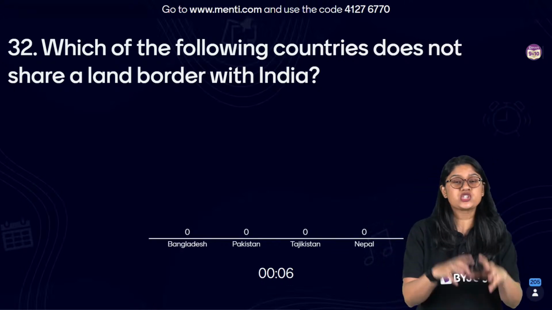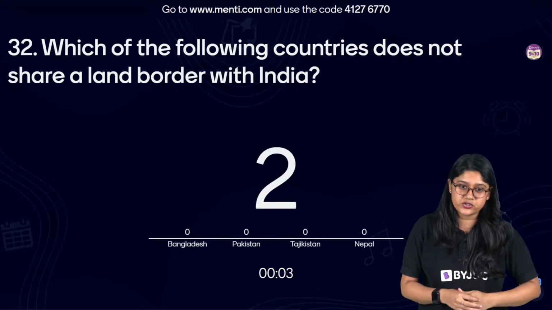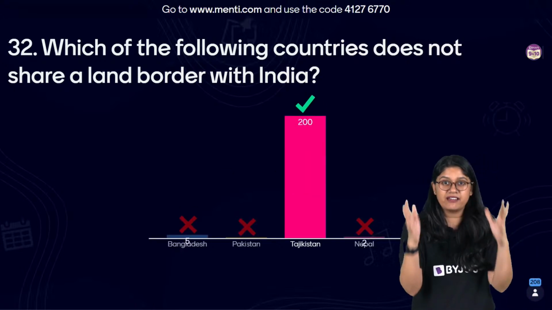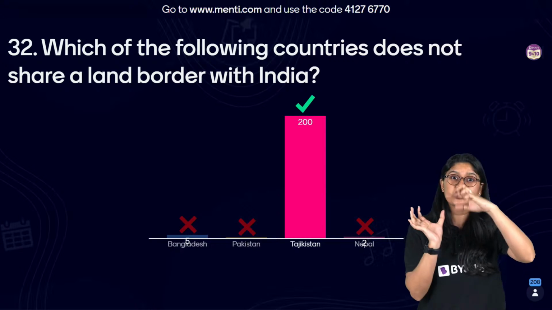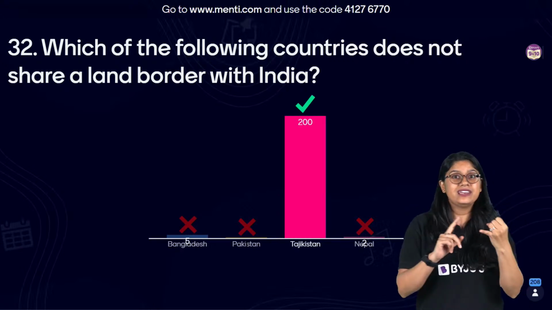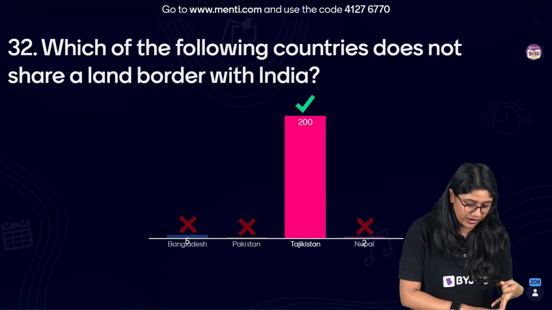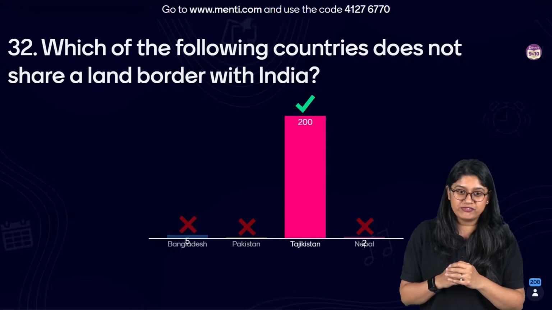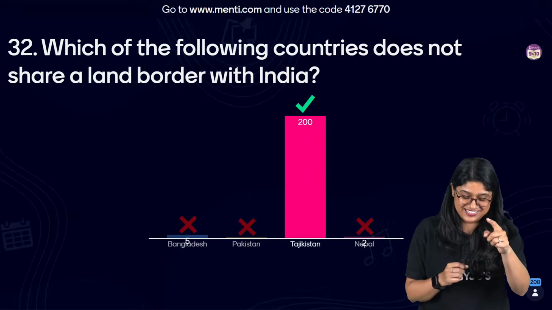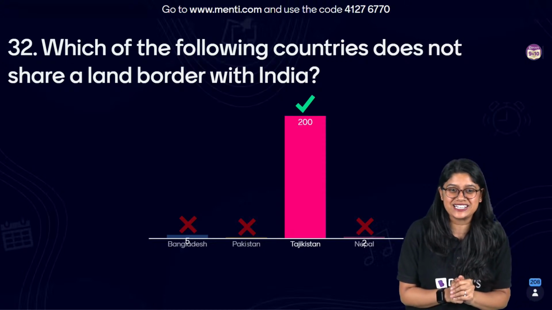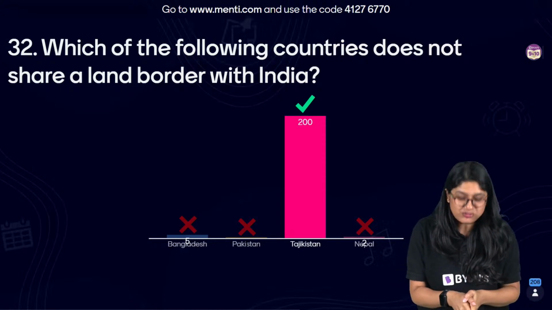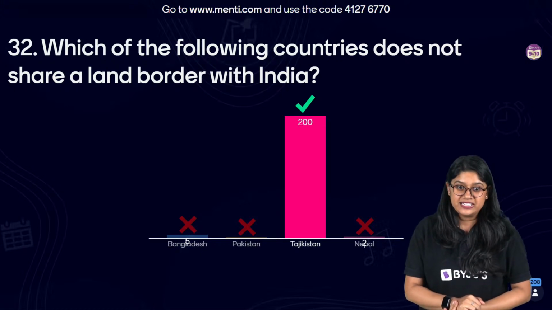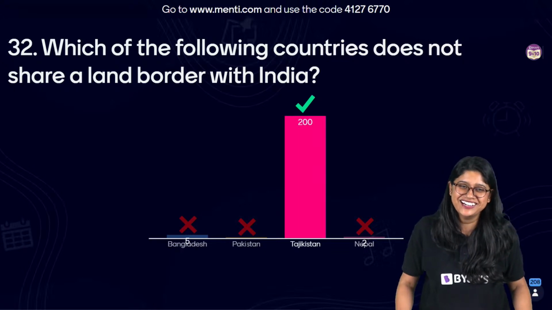So we are talking about which country does not share borders with our country. If you look at a country, there are a few countries which share borders with our country. Nepal is there, Bhutan is there, we have Pakistan, right? Very good. So 200 of you have voted for the correct answer. Very good, everyone. Of course, Pakistan shares our land borders, right? And you can find more about it.